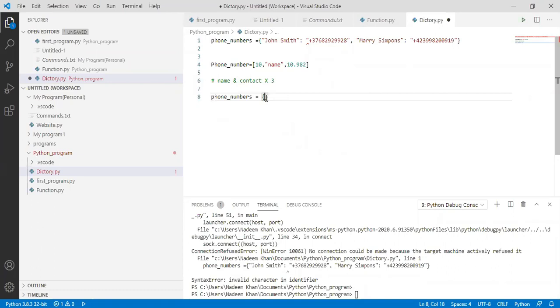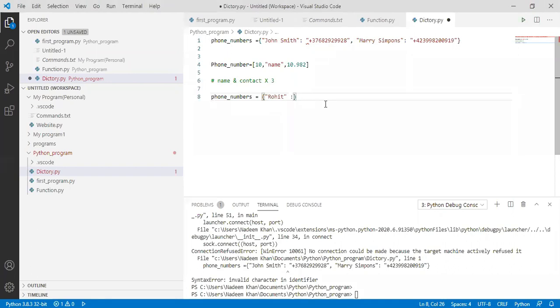So let's suppose I have to declare three names and numbers, and I have to save them. Let's suppose my first name is Rohit. I want to add a number with this name. For that, I have to use this.